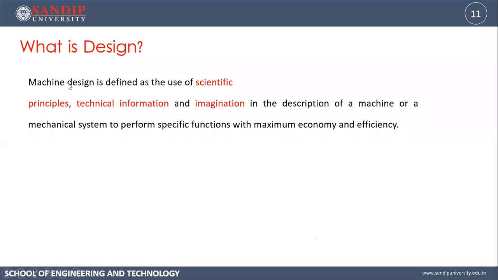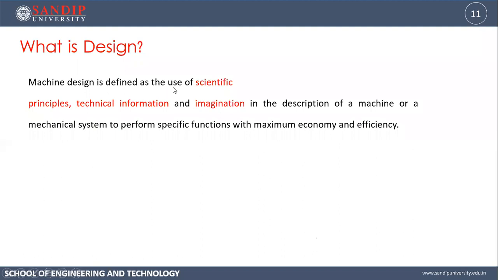So what is design? Machine design is defined as the use of scientific principle, technical information, and imagination in the description of machine or a mechanical system to perform specific functions with maximum economy and efficiency. So this is basic definition. You can see different definitions in different textbook. Now in this particular definition, there are three important words which I had highlighted. First one is scientific principle. Machine design is defined as use of scientific principle.